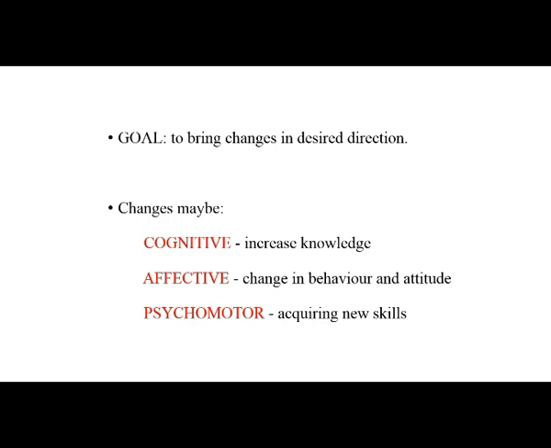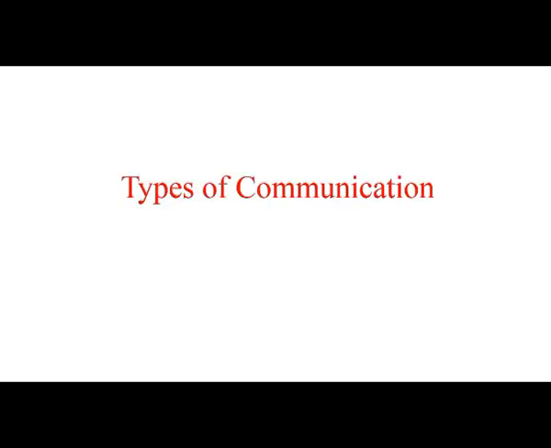Cognitive is just an increase in knowledge. You have affective, where you change the behavior or attitude of your audience. And then psychomotor, where you help them in acquiring new skills. This is the ultimate goal of any communication process. Now, coming to the types of communication. First, what you saw was the communication process. Now we look at the types of communication.